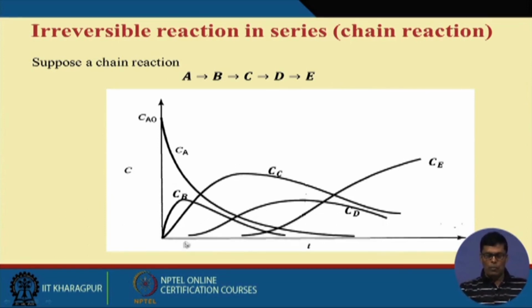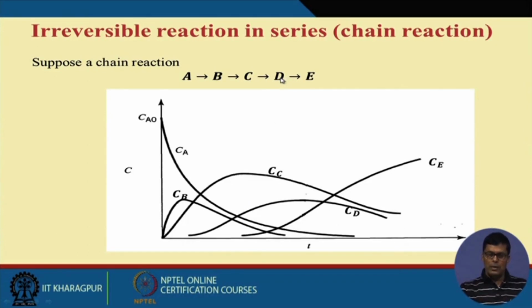Now why am I showing you this? Our intention is to find out, suppose we are interested in compound B, at what time Cb will be maximum. Suppose I am interested in metabolite C, then I want to know when C formation will be maximum.